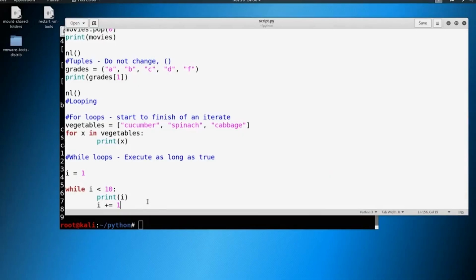You're going to get to see these again. You're going to get examples of them again. As of right now, I just want you to understand that a for loop is an iterate and a while loop executes as long as true. Okay, so don't worry about how they're used quite yet. Just understand what they are, what they mean, and then you're going to see them come up in practical examples later on. It'll make a lot more sense as we go through it.